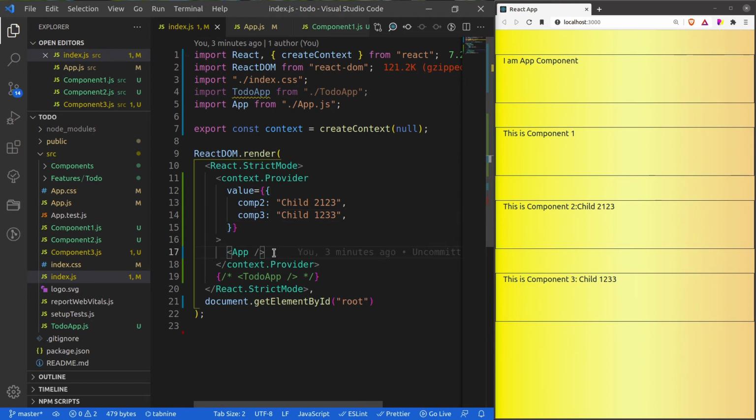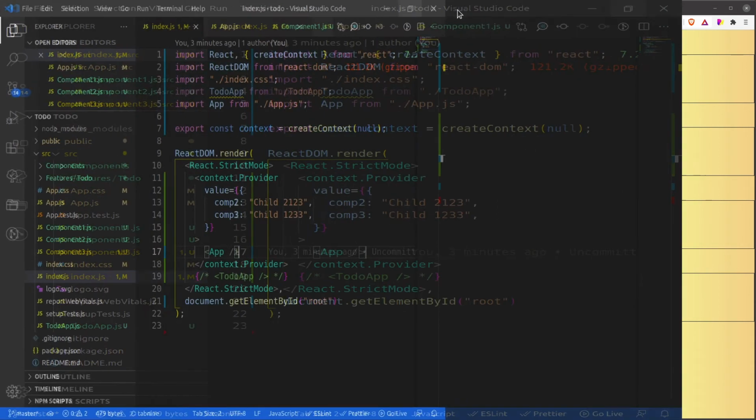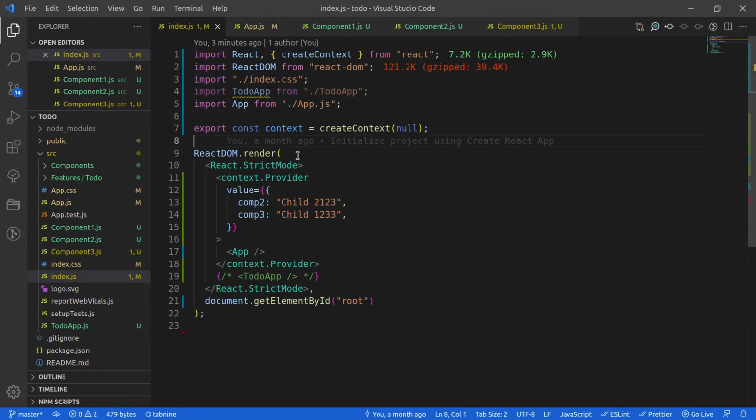All right guys, so I hope that you have understood the concept of context API, how to use context hook. If I give you a quick recap, you can see that what I have done is I have used a createContext method and passing the null as the default value, and it provides me two things. One is the Context.Provider, the main provider for my application, the main values that I want these inner components to access at any point of time, right? So I am passing comp2 and comp3.